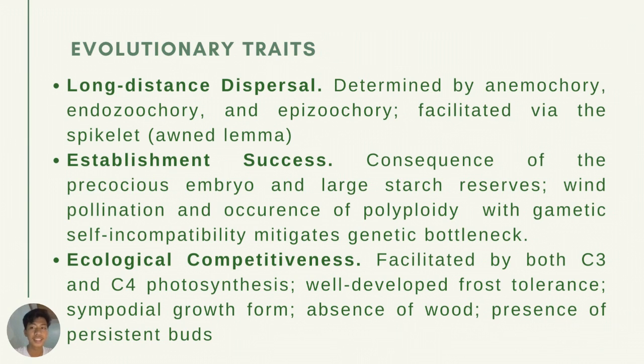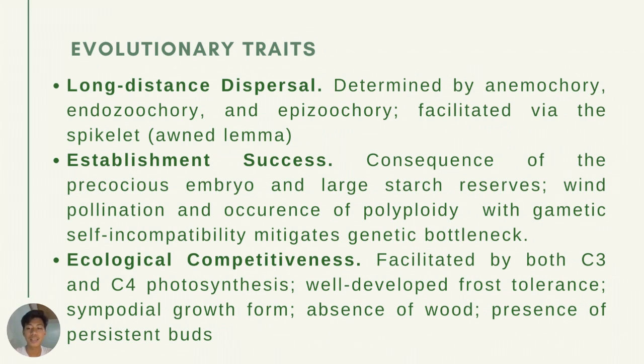A diverse set of evolutionary traits have been identified that help the success of the grass family, or the Poaceae family. These evolutionary traits are linked to dispersal, establishment success, and ecological competitiveness. Enhanced long-distance dispersal is determined by anemochory, or the dispersal of seeds, spores, or fruit by wind; epizoochory, or seed dispersal via transport on the outside of animals; and endozoochory, or the dispersal via ingestion by vertebrate animals, especially birds. This is facilitated via the spikelet, especially the lemma, which functions as the main dispersal unit.